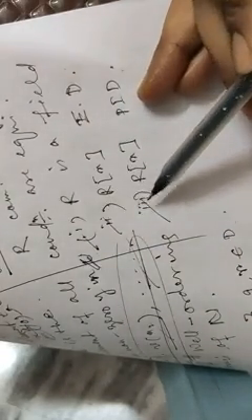Number 1, R is a field. Number 2, R[x] is an integral domain, a Euclidean domain. And number 3, R[x] is a principal ideal domain. These three conditions are equivalent. That means we have to prove 1 implies 2, 2 implies 3, and 3 implies 1. So let's start to prove 1 implies 2.